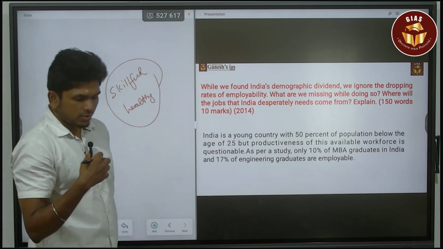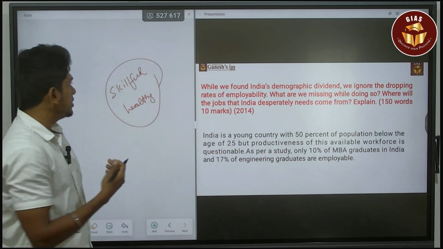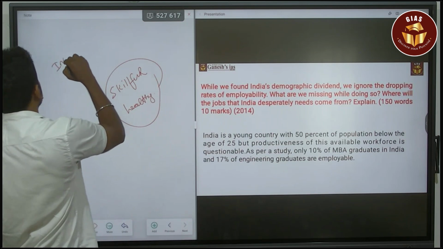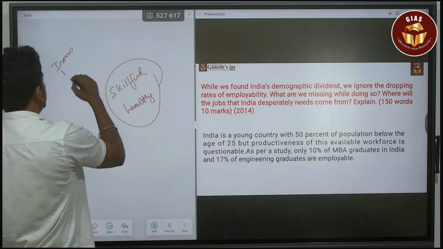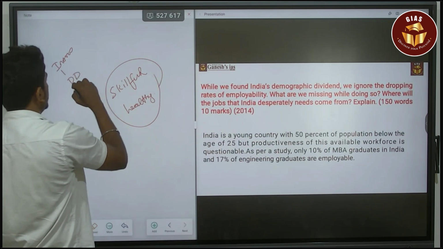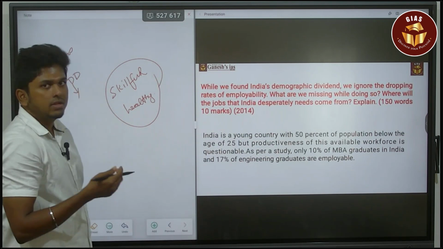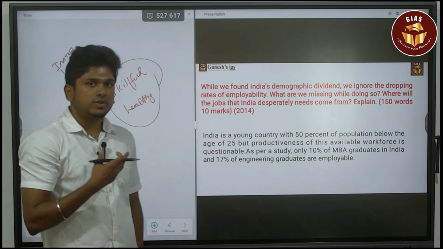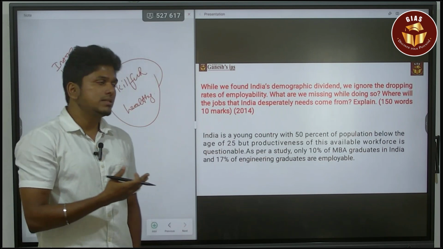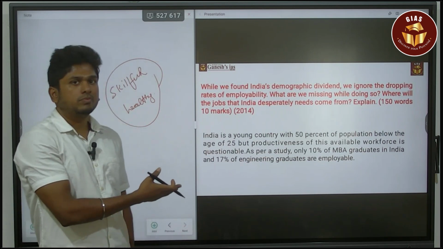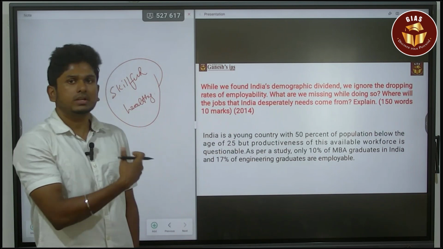So first of all, you have to say what demographic dividend is in the intro. Afterwards, you have to give data like this related to the demographic dividend. What is the issue of India? For example, even though 50% of India's population is less than 25, still the employability is very low when comparing these data. You can give the data.